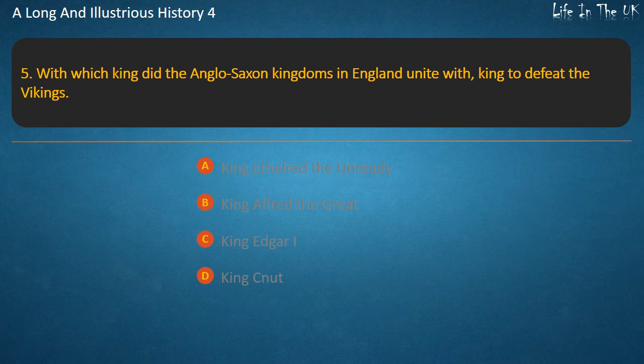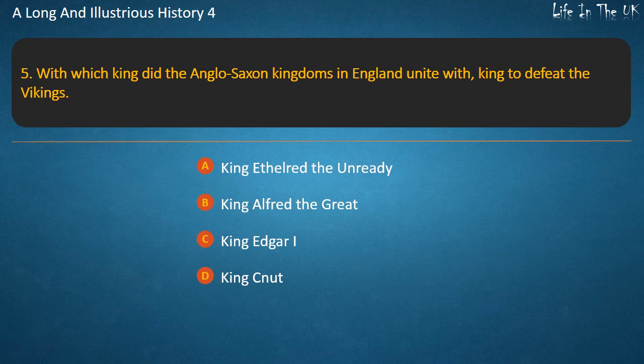Question 5. With which king did the Anglo-Saxon kingdoms in England unite to defeat the Vikings? King Ethelred the Unready, King Alfred the Great, King Edgar I, King Canute. Answer. King Alfred the Great.